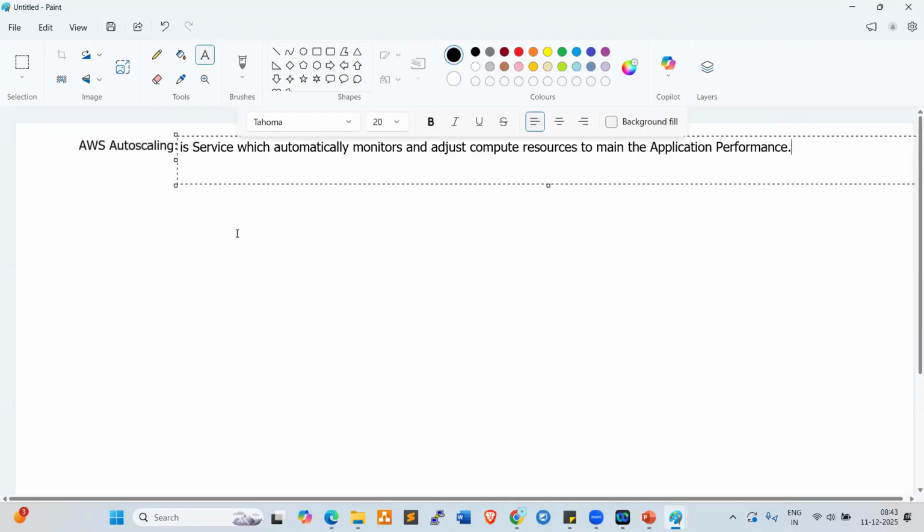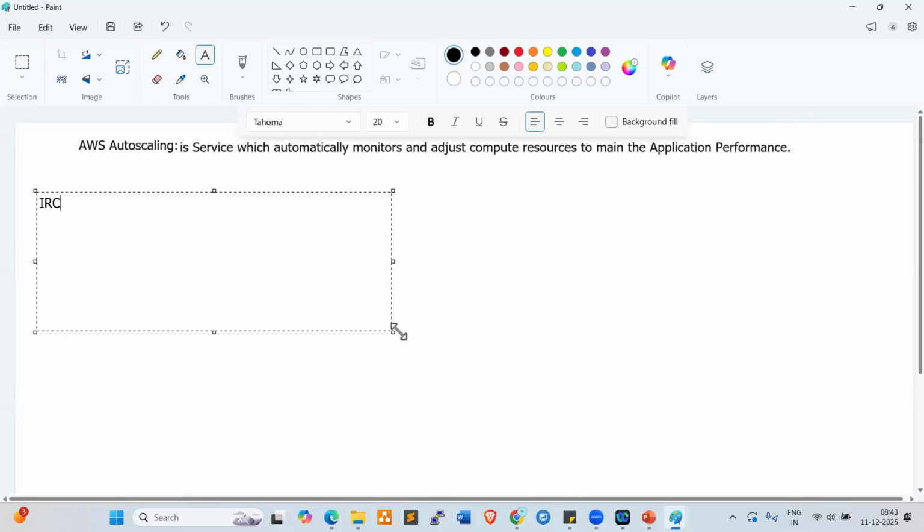What does it mean? Let us take a small example here. Let us take IRCTC. When you want to book a train ticket, we go to the IRCTC website.